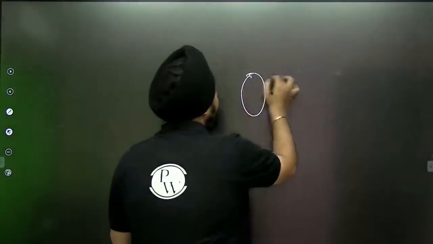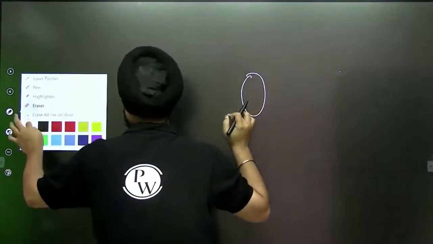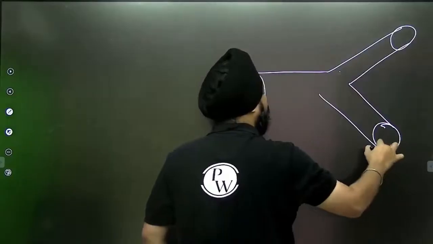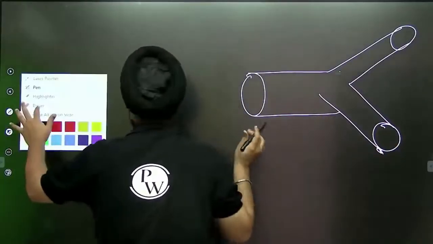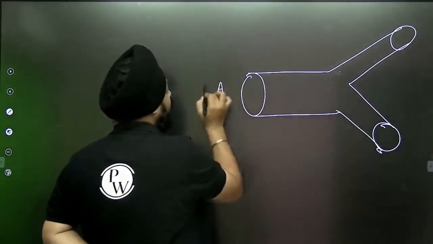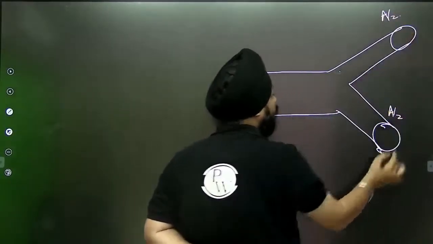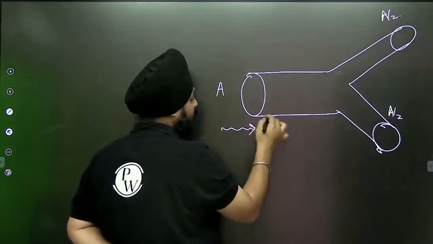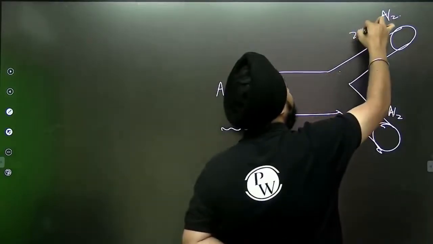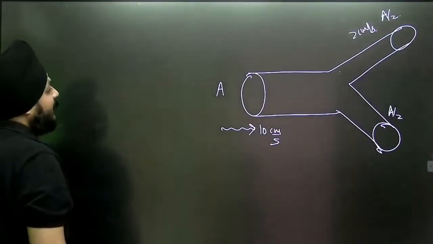Let's have an example to understand this. Suppose we have this kind of configuration, and this is a very famous question that you all are aware of. Suppose this is a cross section area of A, this is a cross section area of A by 2, and this is A by 2. Here the velocity of the fluid is given as 10 centimeter per second.